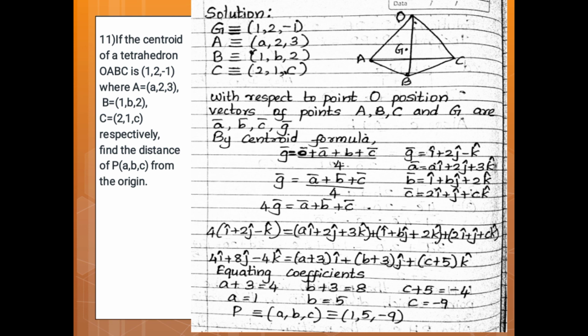G vector is equal to i plus 2j minus k. A vector is equal to ai plus 2j plus 3k. B vector is equal to i plus bj plus 2k. C vector is equal to 2i plus j plus ck. Now substitute the values. So 4 into (i plus 2j minus k) is equal to (ai plus 2j plus 3k) plus (i plus bj plus 2k) plus (2i plus j plus ck).